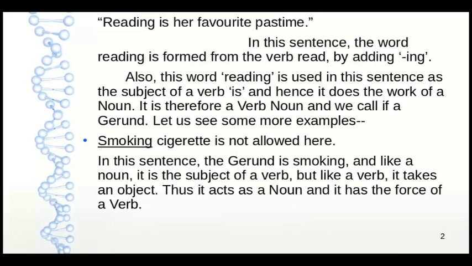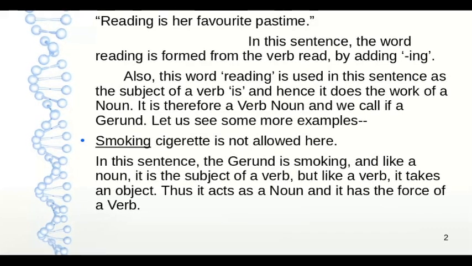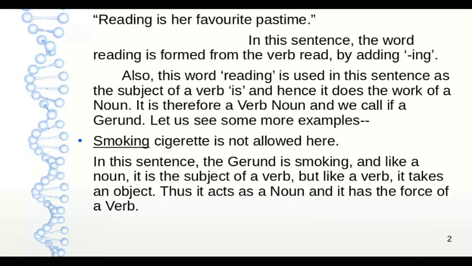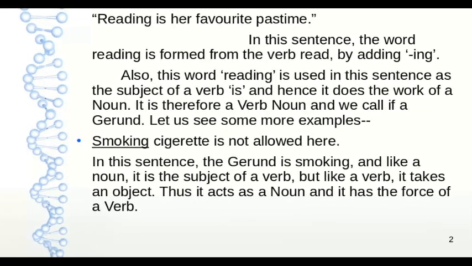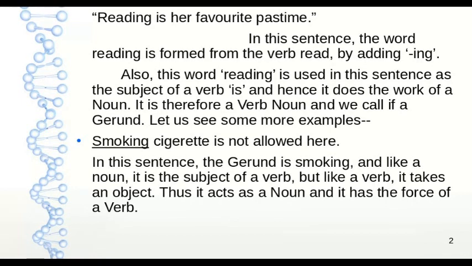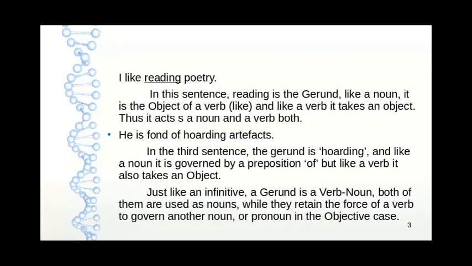Let us see some more examples. Smoking cigarette is not allowed here. In this sentence, the gerund is smoking. And like a noun, it is the subject of a verb. But like a verb, it takes an object. Thus, it acts as a noun and it has the force of a verb.